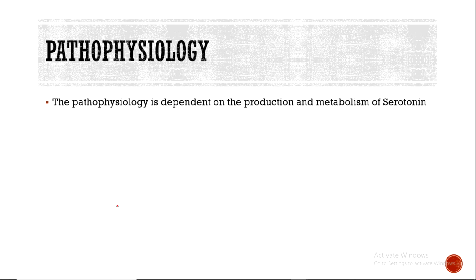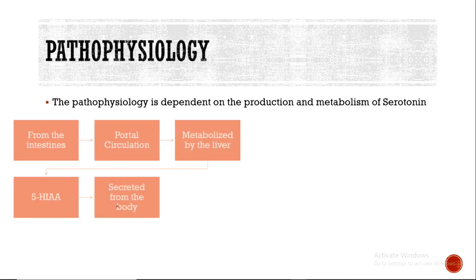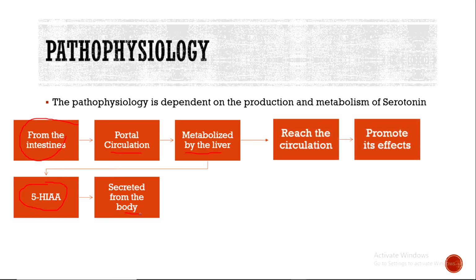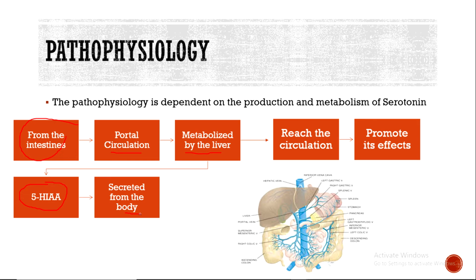Now, the pathophysiology of the carcinoid syndrome is dependent on the production of serotonin and also the metabolism of serotonin. When the serotonin is produced from the intestines, it has to go to the portal circulation, then it will be metabolized by the liver to an inactivated product, the 5-HIAA, then it will be secreted from the body. Now, not all of the serotonin will be metabolized by the liver. Some of it will reach the circulation and it will promote its effect.